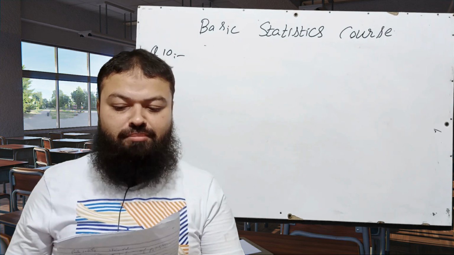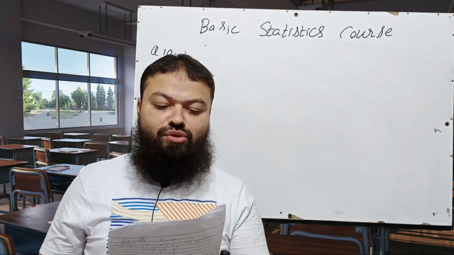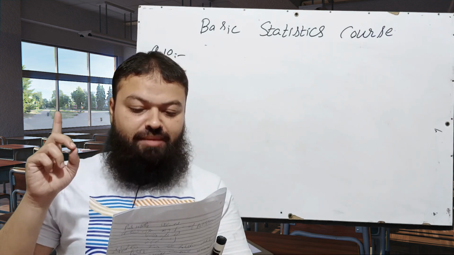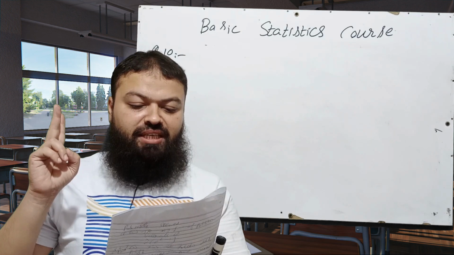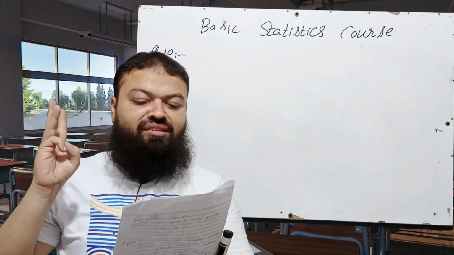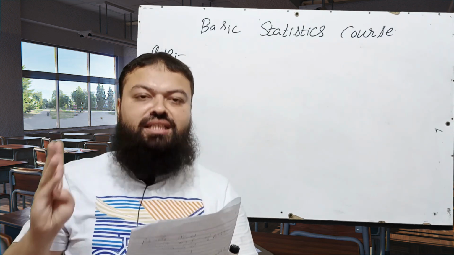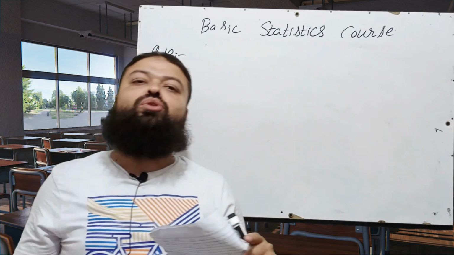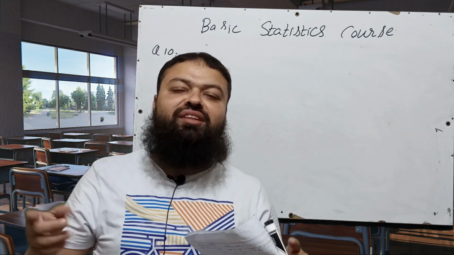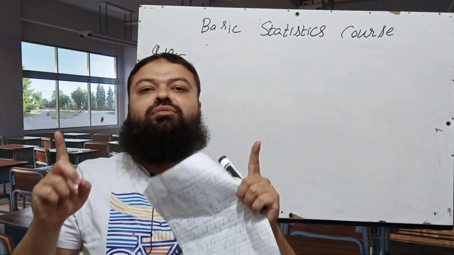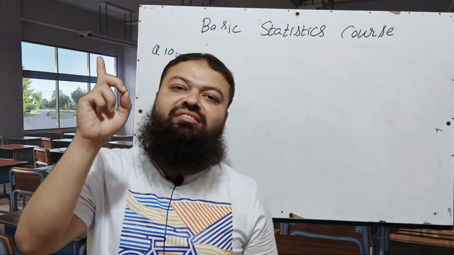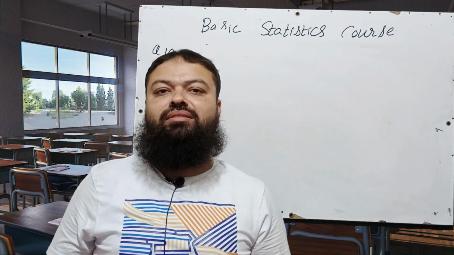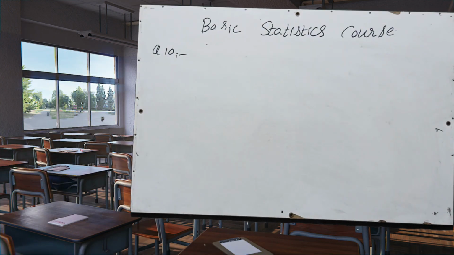Question number 10: the number of people coming into a utility store in a 10-minute interval is best modeled using A, binomial distribution, B, hypergeometric distribution, C, Poisson distribution, D, none of the above. Dear students, when a number of people come into a utility store or a bank or an office in a short time interval, 10 minutes or 15 minutes, then the Poisson distribution will be the correct option. It means C is the correct option in the exam.